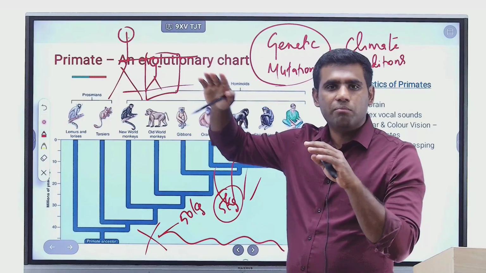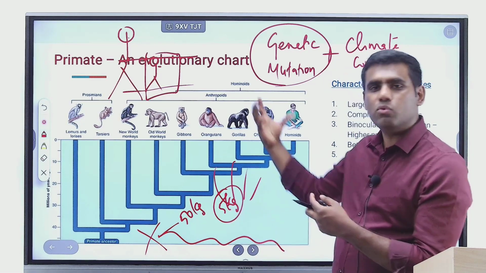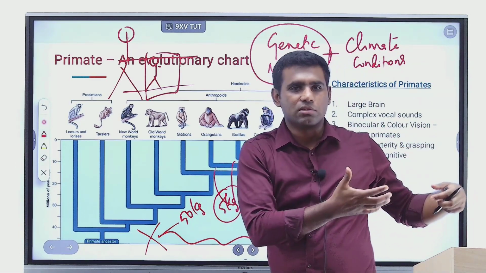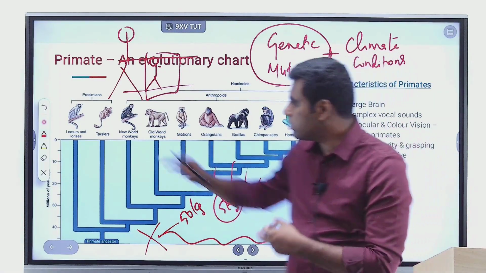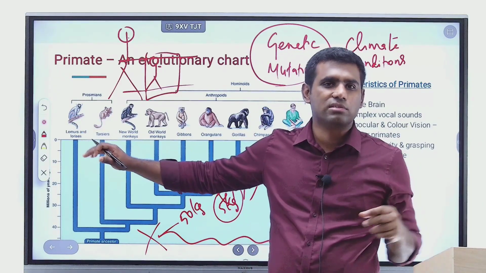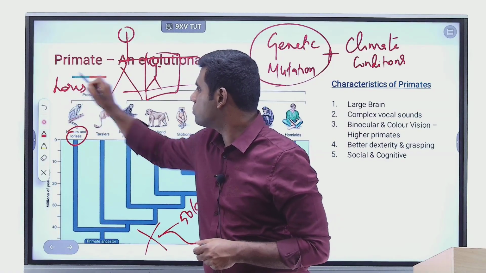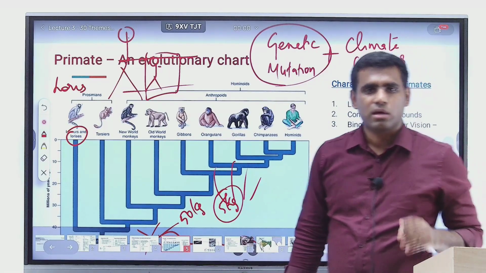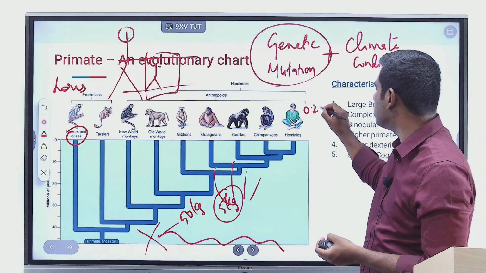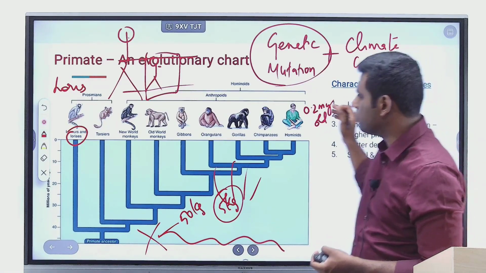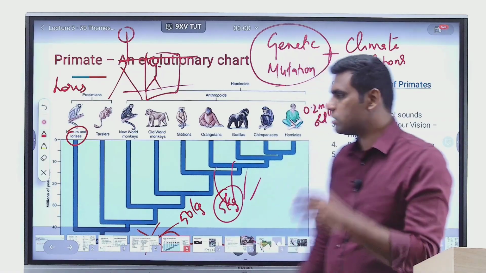What if the climate proves to be advantageous for the genetic mutants alone? That's how a new group arises out of an old ancestor, and this new group now survives as a distinct branch. That is how the first cousins of ours, the earliest cousins of human beings, who can be called the loris, emerged 40 million years ago. To put this in context, we human beings, Homo sapiens, are just 0.2 million years old. So lorises have existed long before us. Homo sapiens are just 2 lakh years old.